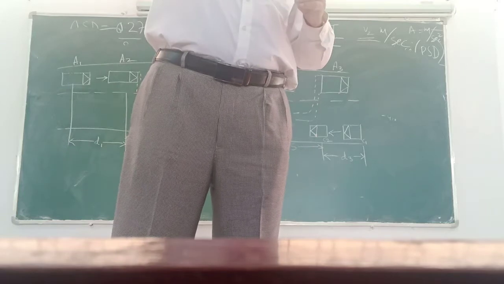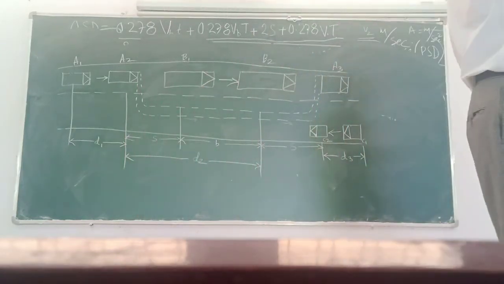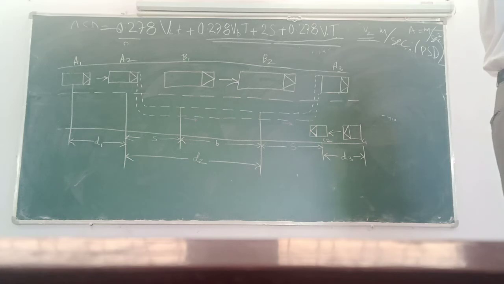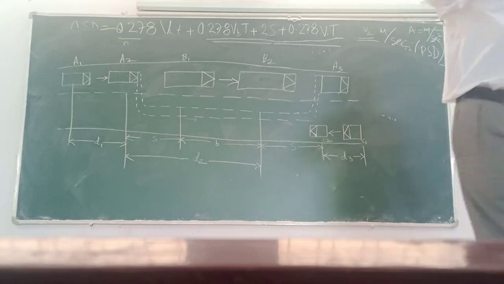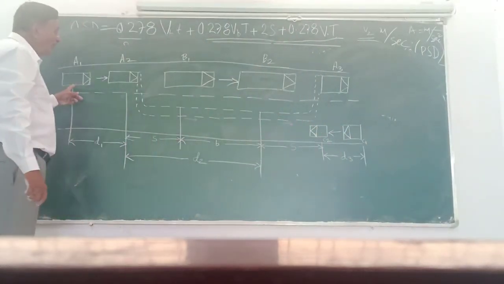And vehicle C is also a truck, the vehicle coming from the opposite direction. A fast, B slow, and C the vehicle coming from the opposite direction.